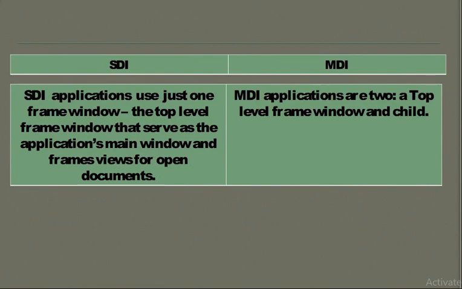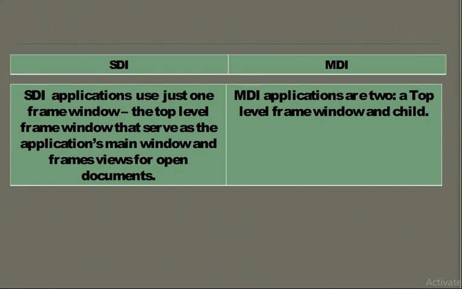Then we'll move to the next difference. In the case of an SDI application there is just one frame window, the top level frame window that serves as the application's main window and frame view for the open document.